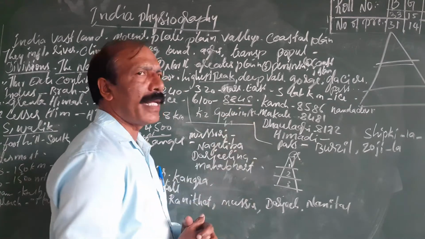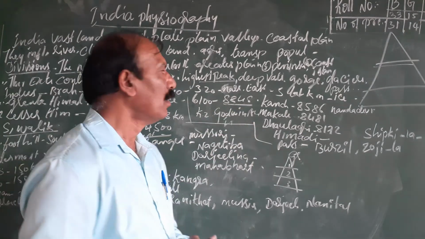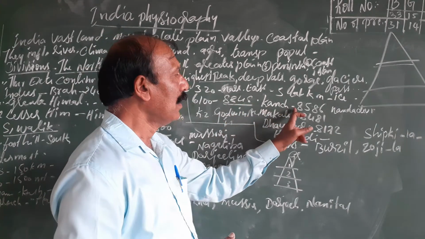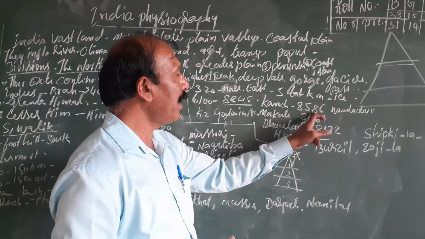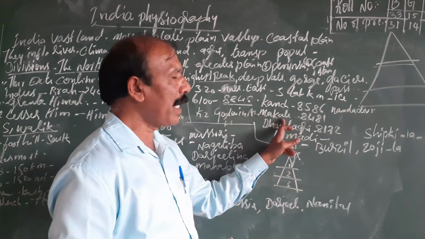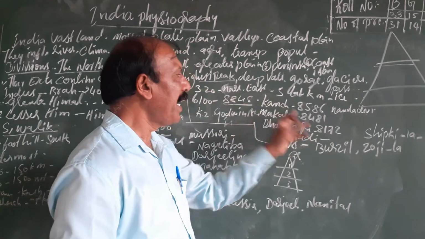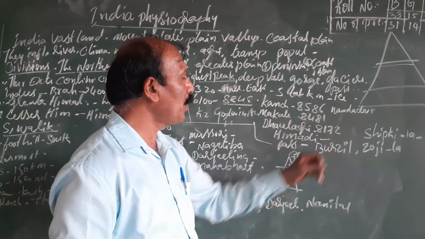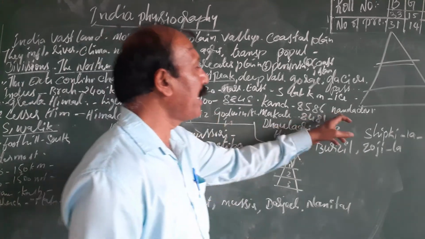There are some other mountains also among the highest peaks. The second is Kanchenjunga, 8,586 meters. Next is Makalu, 8,481. Dhaulagiri, 8,172. Next, Nanda Devi.